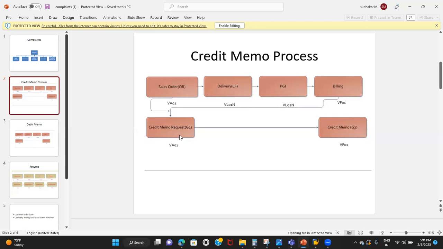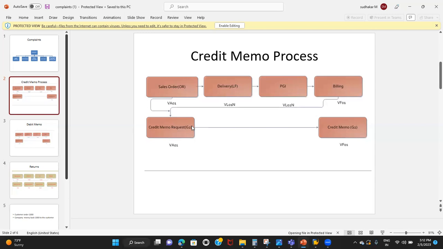The sales document type which we use for the credit memo request here is G2 or CR. G2 in German, CR in English for credit memo request. Same way as we have cash sales, right? CS or BV. Either of these two we can use. Even if I enter BV, the system will consider it as cash sales only. CS also will be cash sales only. So nothing wrong if we take either of these two.